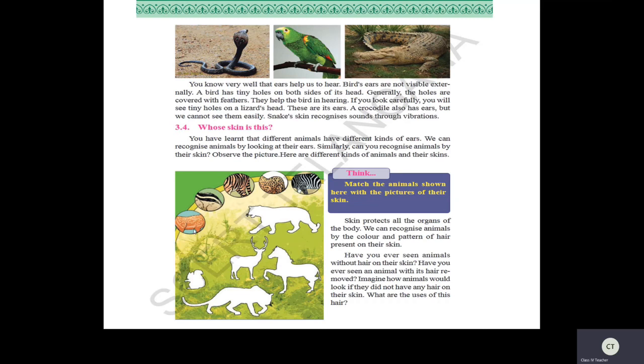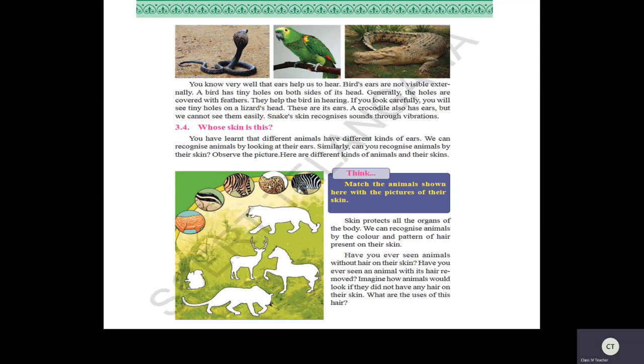Now see here. The first picture, let us see. Can you match this? What kind of animal is this? See the patterns here? Yes, it is a deer. Very good. Now see this one. See the stripes here. See the skin color. See the pattern of the skin. Now tell me which kind of animal is this? Yes, it is a squirrel. Now see here. Which animal is this? Yes, it is a tiger.